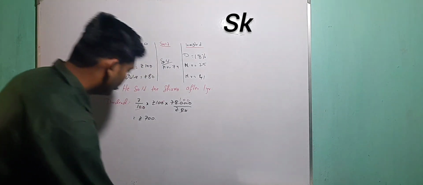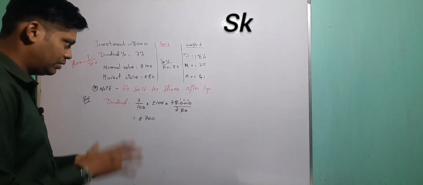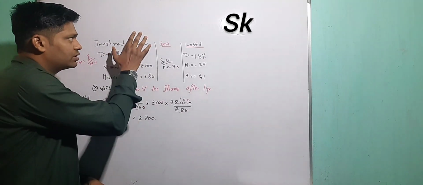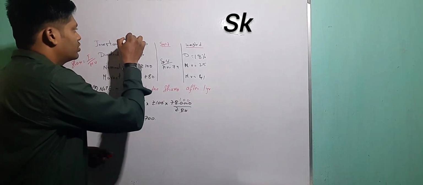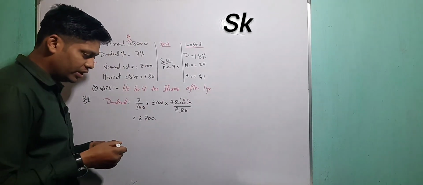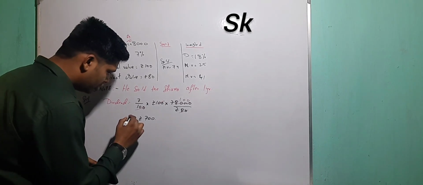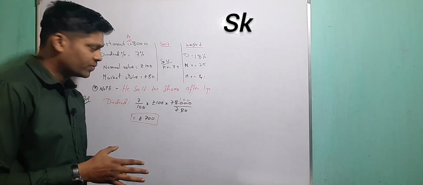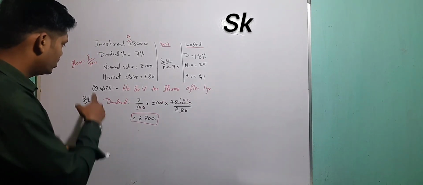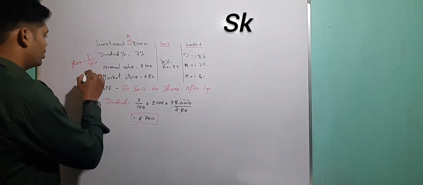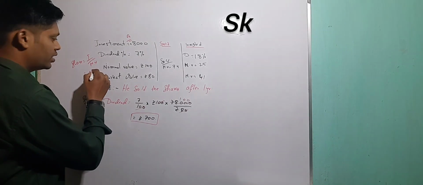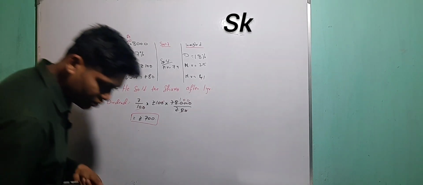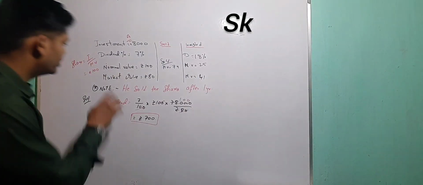Now he got the dividend. Now we will go step by step, because the chapter of this company A is not closed. Why? Because I have received the dividend, rupees 700. After that, I have sold the shares. How many shares? You know? No, I don't know, sir. So you have to find out. It will be 100 shares. 100 shares I have sold.